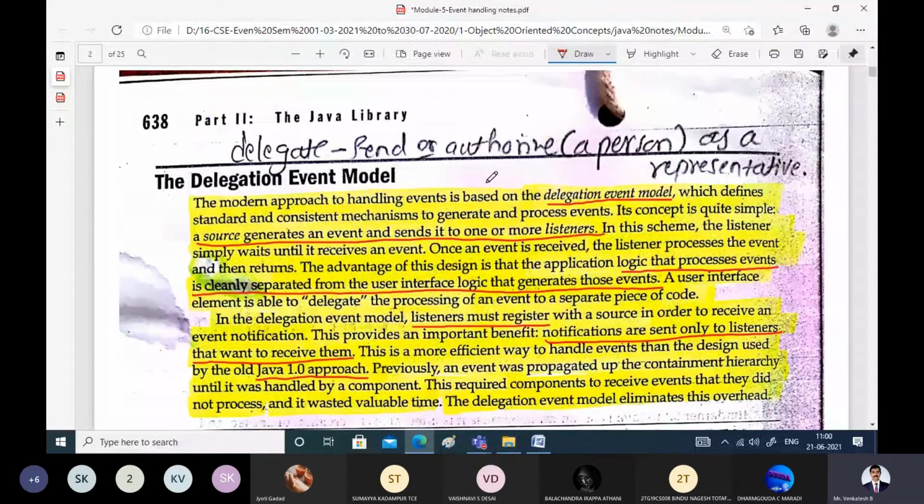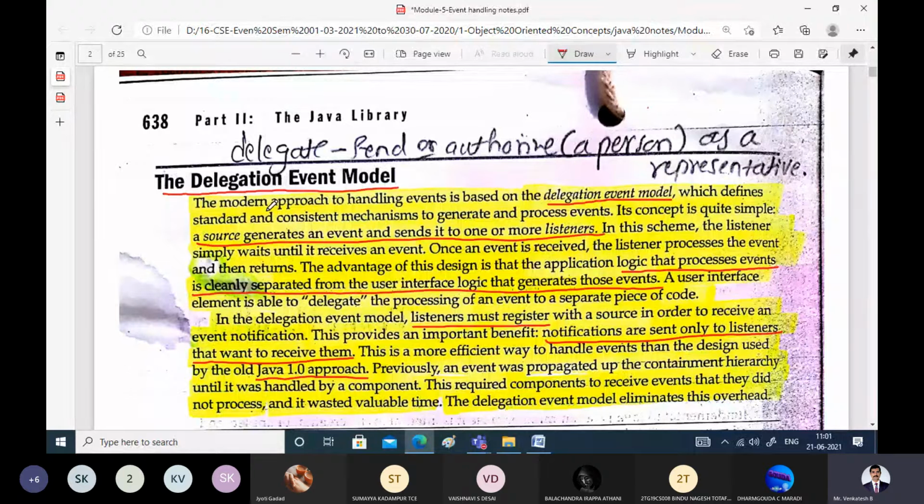We have something called the delegation event model. The meaning of delegate here is that we are sending the event to some listener to handle that particular event. This defines a standard mechanism with which an event and event listener can talk, or a standard mechanism with which the user can talk to the Java program. We talk to the Java program by using the graphical user interface, but in the background, the delegation event model is involved.